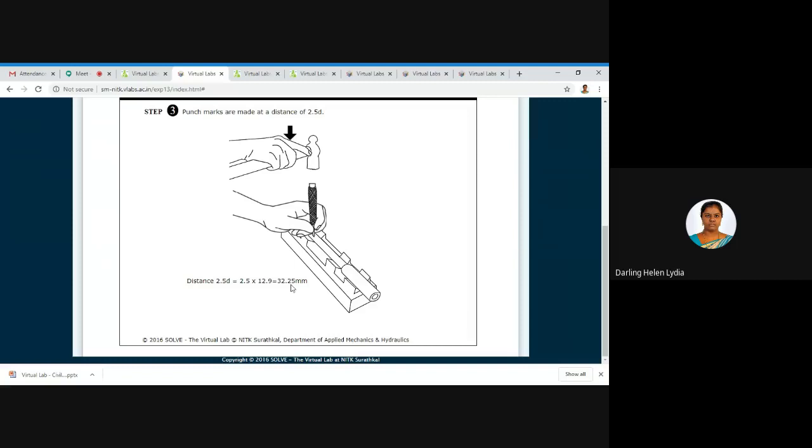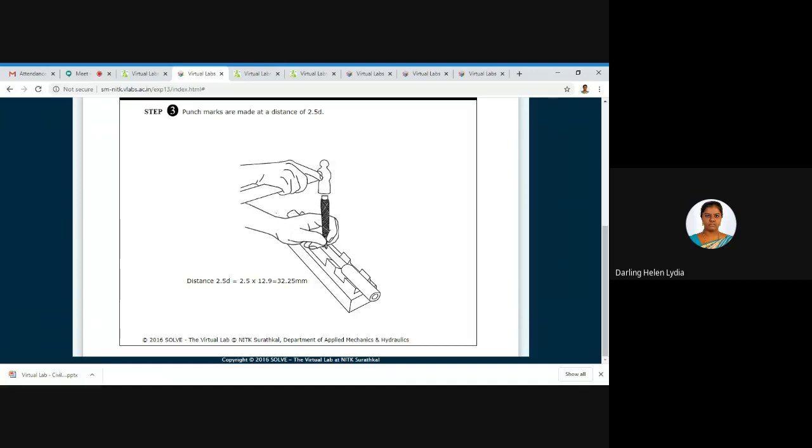It is not allowing you to calculate, so that might be a disadvantage for teachers while we are teaching students. There is no need for the student to calculate a particular value; everything the lab will be giving you. Similarly, you have to make 3 punch marks at a distance of 32.25 mm.